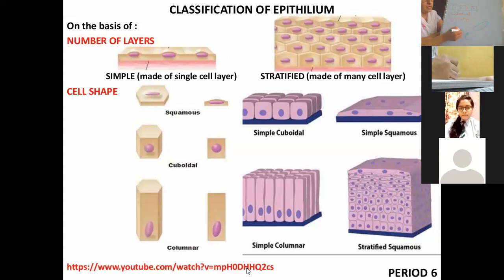This duct contains cuboidal epithelia. You know what a duct is? It is the passage, the pathway, the rasta, right?